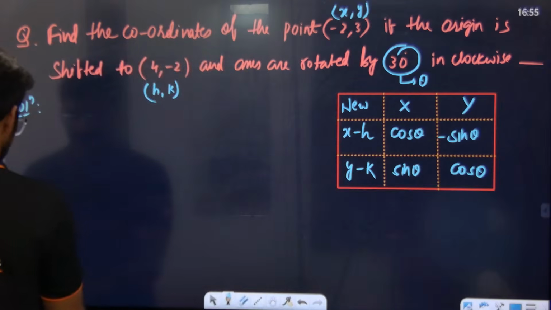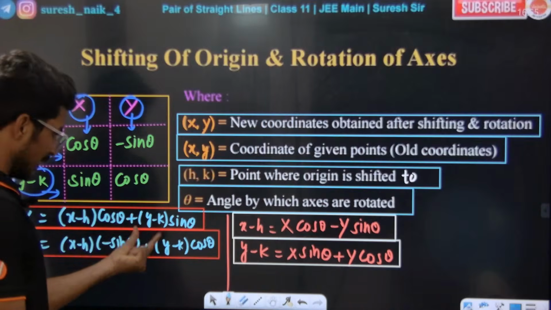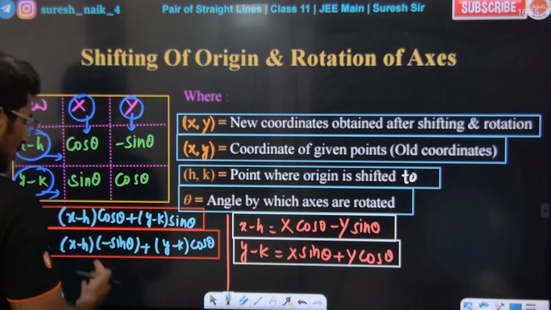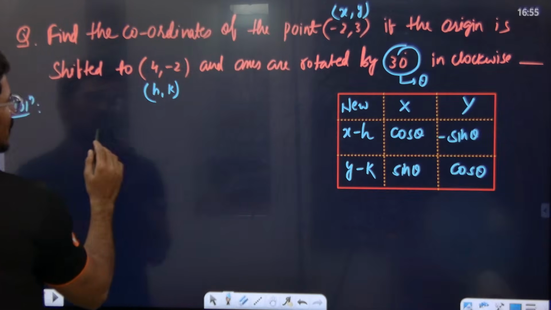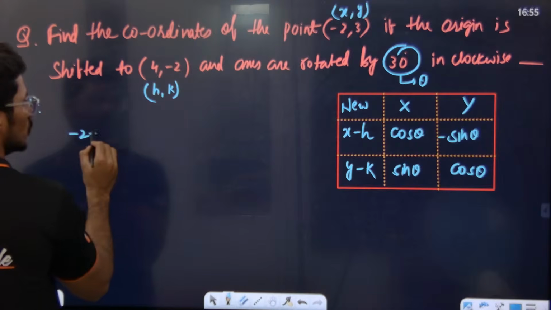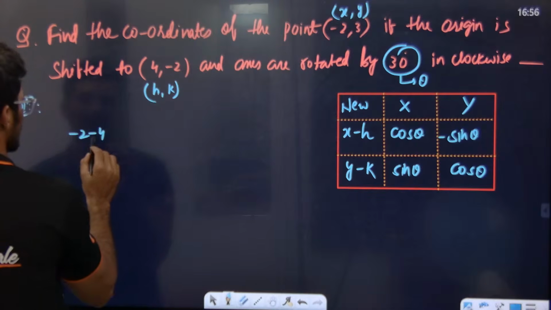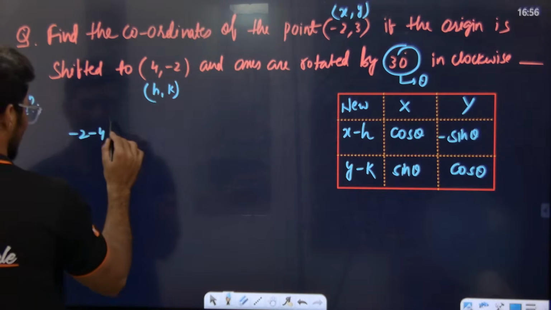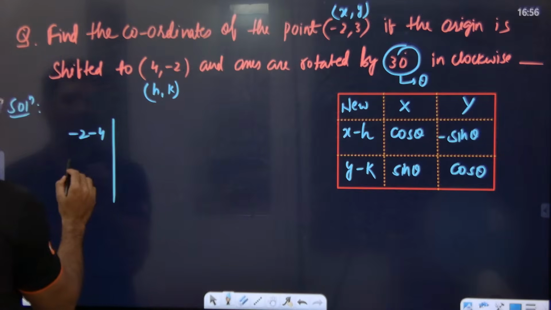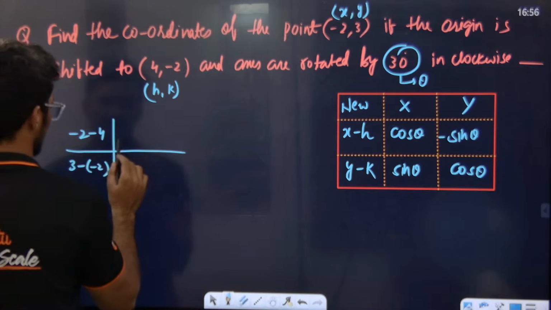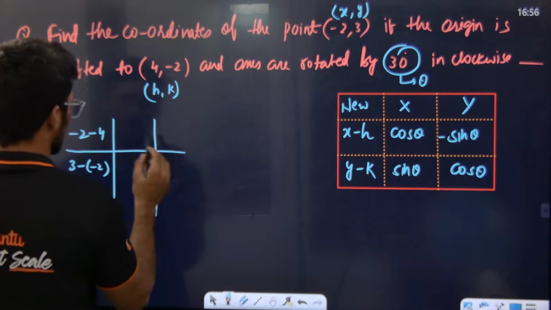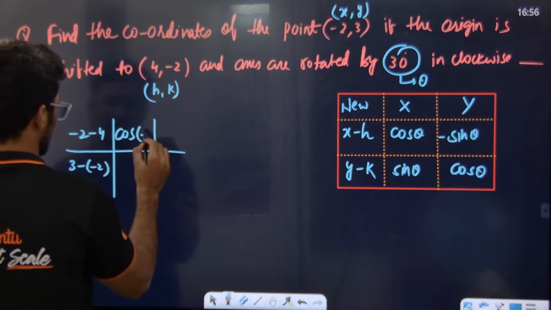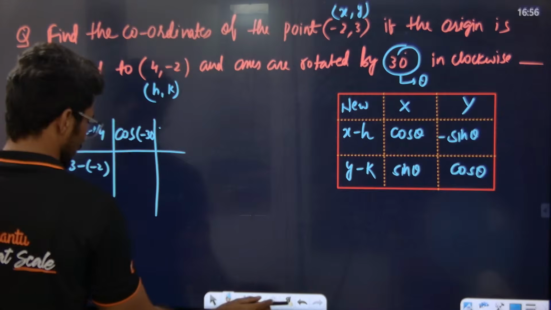Now I have this formula. We know the red color boxes and the white color boxes. Substitute in the formula, or just put it over everything. Check small x minus h: small x means minus 2, minus h means 4. Then y means 3 minus of minus 2. Very simple. And now cos theta, cos of minus 30